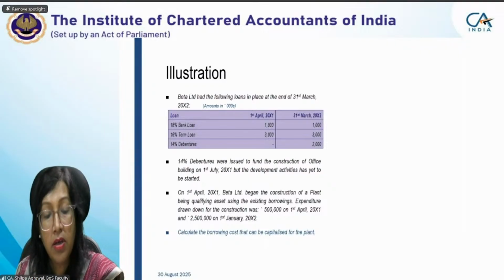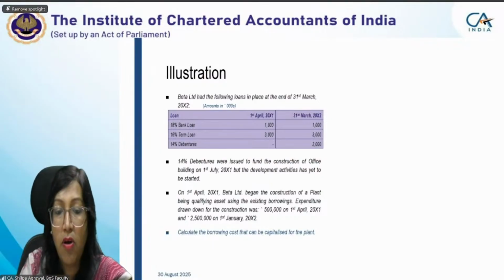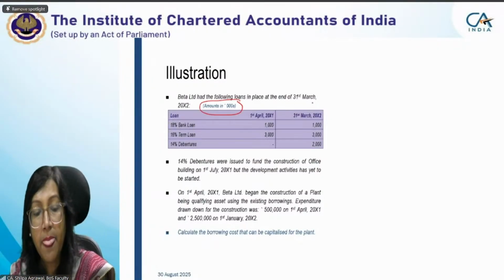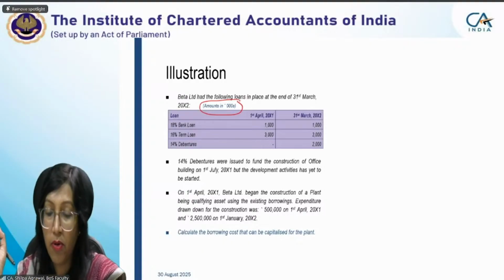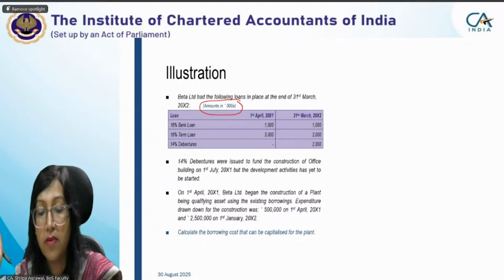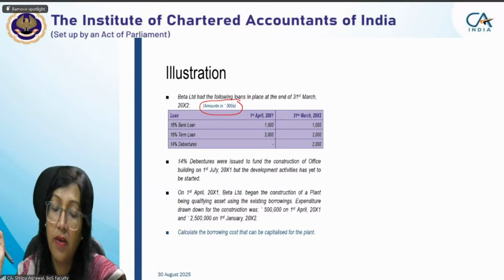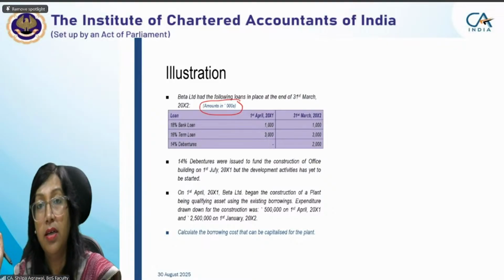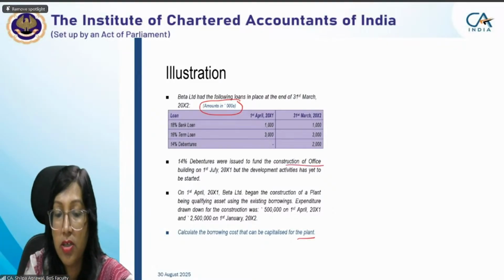Expenditure drawn down for the construction was 5 lakh on 1st April 20x1. See, these all figures are in thousands. On 1st April 20x1, Beta Limited began the construction of a plant being a qualifying asset using the existing borrowings. Expenditure drawn down for the construction was 5 lakh on 1st April 20x1 and 25 lakh on 1st January 20x2. Calculate the borrowing cost that can be capitalized for the plant. We are talking about the plant, not the construction of the office building.